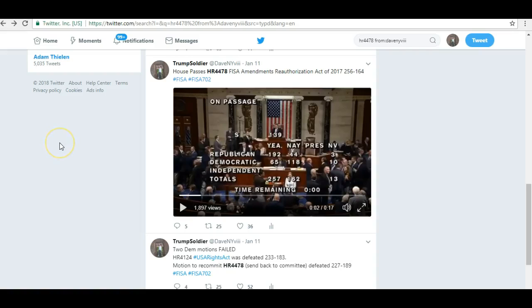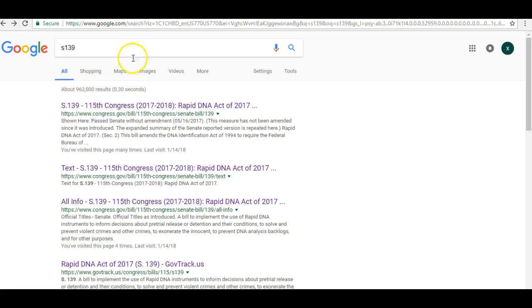This is a quick research tutorial. On Thursday, the House passed S.139. Now, I tweeted the House passes H.R. 4478. Seems to be a discrepancy there, but it's not. I'll show you how I got there.